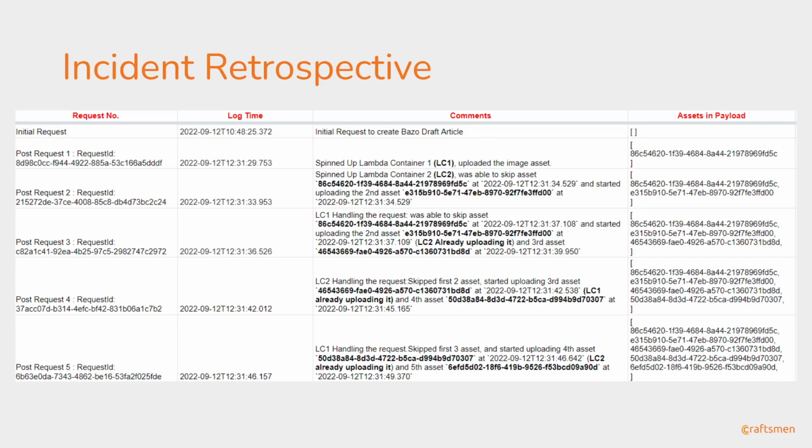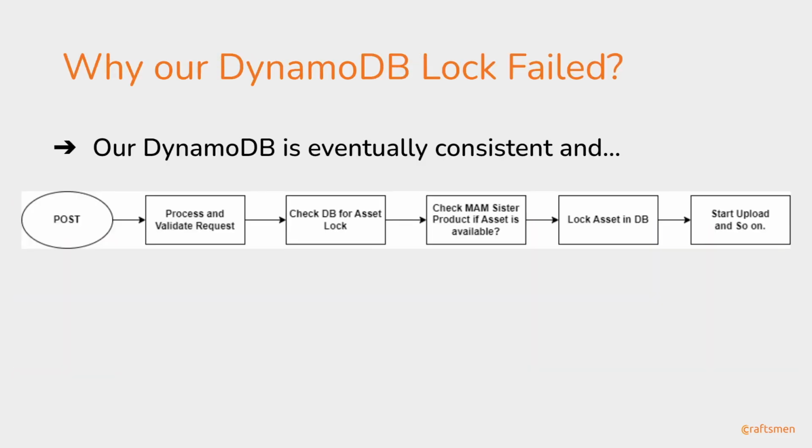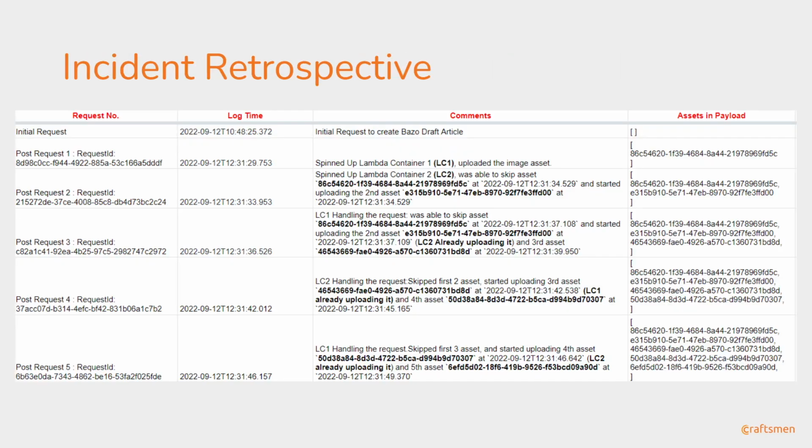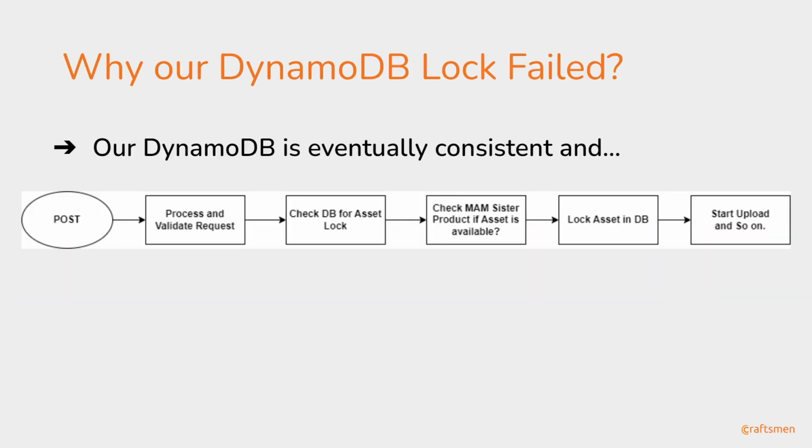So you might have a question: why didn't we have safeguard preventive measures in our system before we even delivered this service to the customer? Or was our system flawed from the beginning? Yeah, we did have a safeguard, and that was a traditional DB lock set up for that asset. But the database we are using is DynamoDB provided by AWS, which is eventually consistent.